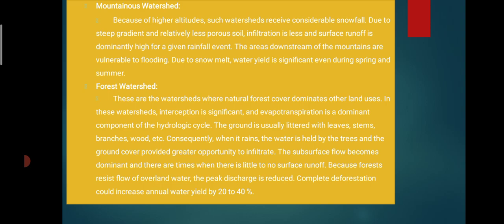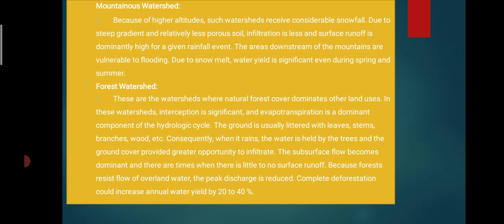Then forest watershed. These are the watersheds present in forest areas, with no economic purpose, only wildlife or natural purpose. In this watershed, interception is significant. Evapotranspiration is a dominant component of the hydrologic cycle. The ground is usually littered with leaves, twigs, branches and wood.